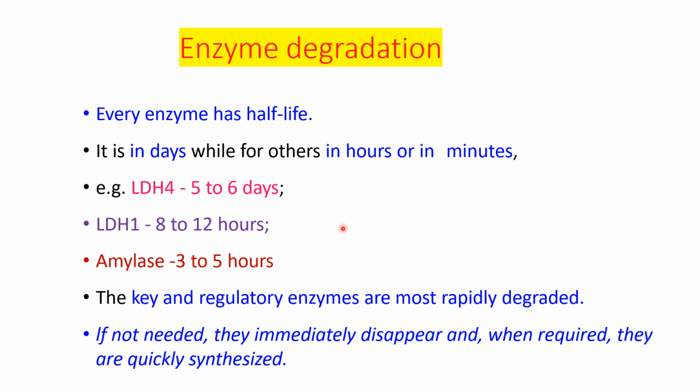So these are the various mechanisms. The last one is enzyme degradation. The key and regulatory enzymes are most rapidly degraded, and if not needed, they immediately disappear, and when required, they are again quickly synthesized. So a half life is given, and these enzymes are degraded, and when again required, they are synthesized.